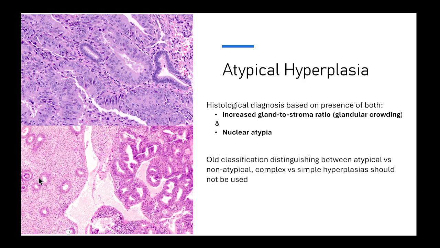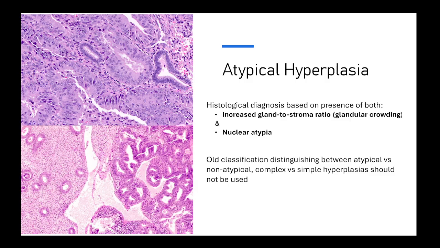The glands are sparse and there is quite a bit of stroma in between the glands. On the right side, this is atypical hyperplasia. You can notice that the glands are much more crowded, very close to one another, almost back to back, and therefore the gland to stroma ratio is increased.